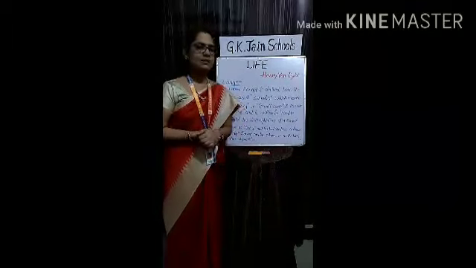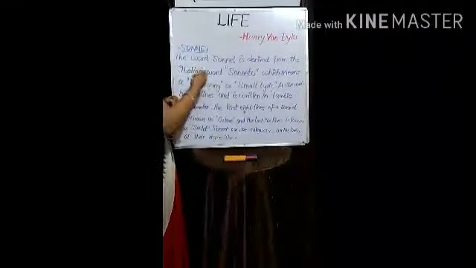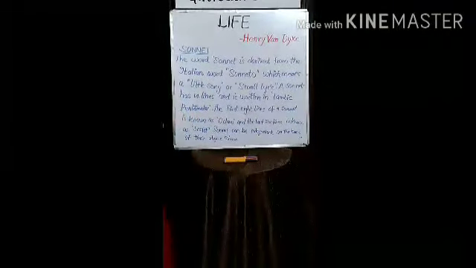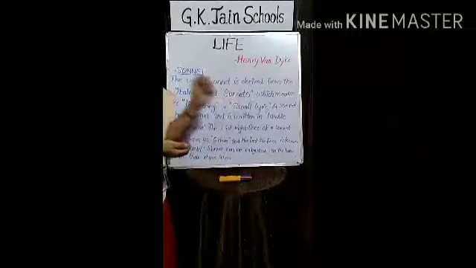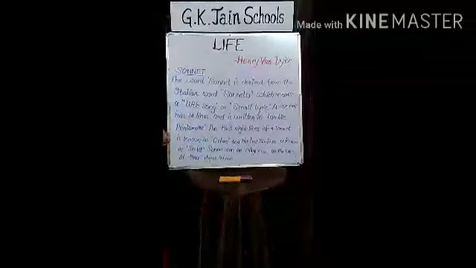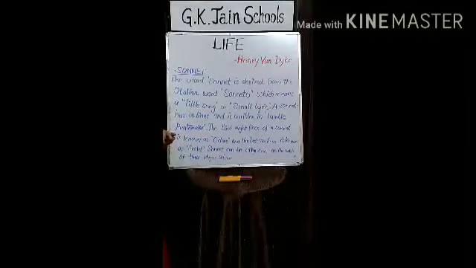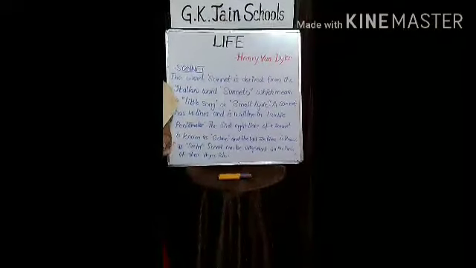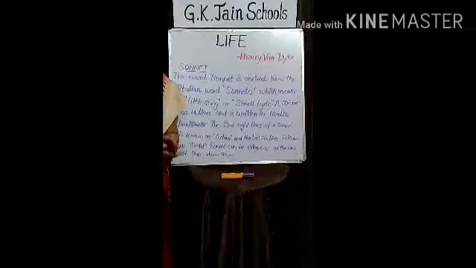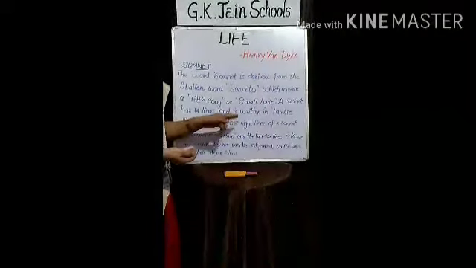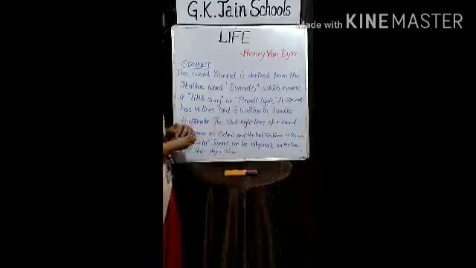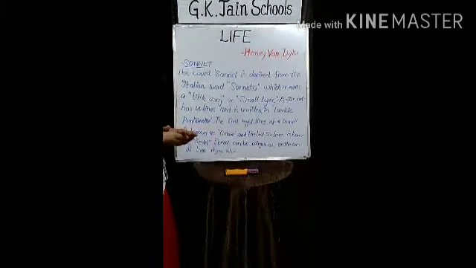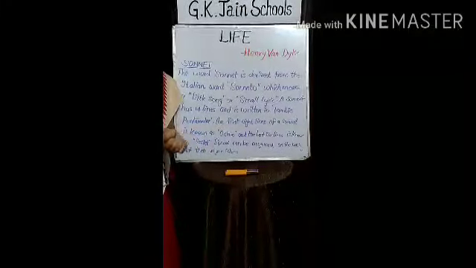So students, this poem is a sonnet. What do you mean by a sonnet? The word sonnet is derived from the Italian word sonetto, which means a little song or small lyric. A sonnet has 14 lines and is written in iambic pentameter, a line with 10 syllables accented on every second beat. The first 8 lines of a sonnet are known as the octave, and the last 6 lines are known as the sestet. Sonnets can be categorized on the basis of their rhyme scheme.